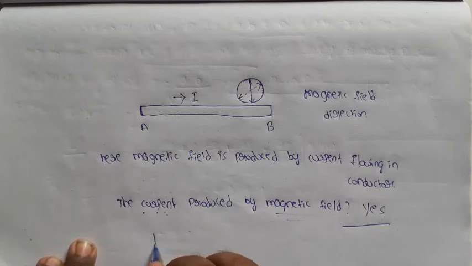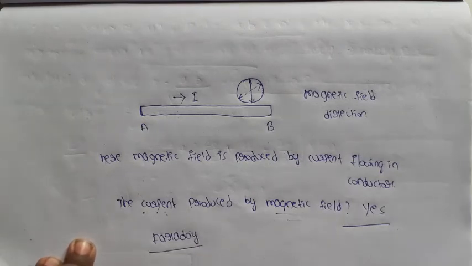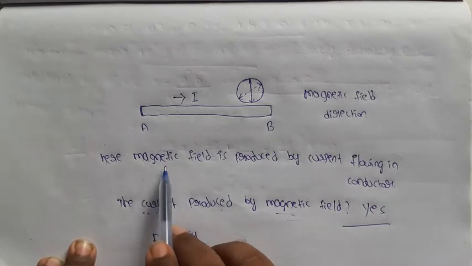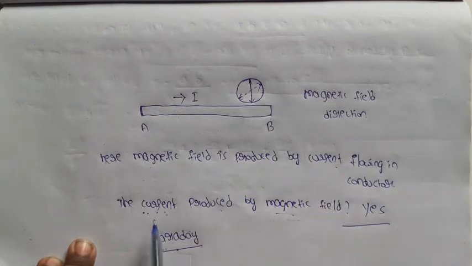It was explained by the scientist Faraday. Faraday says that current is produced by a magnetic field. Here the magnetic field is produced by current, and current is produced by a magnetic field. This was explained by the scientist Faraday. He introduced one topic, electromagnetic induction.